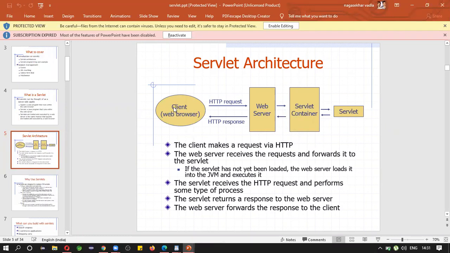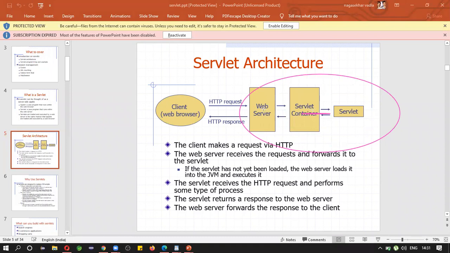This is a client, which is nothing but a web browser. This is a web server. This is a servlet container. Then this is a servlet. All this is server, a part of the server.